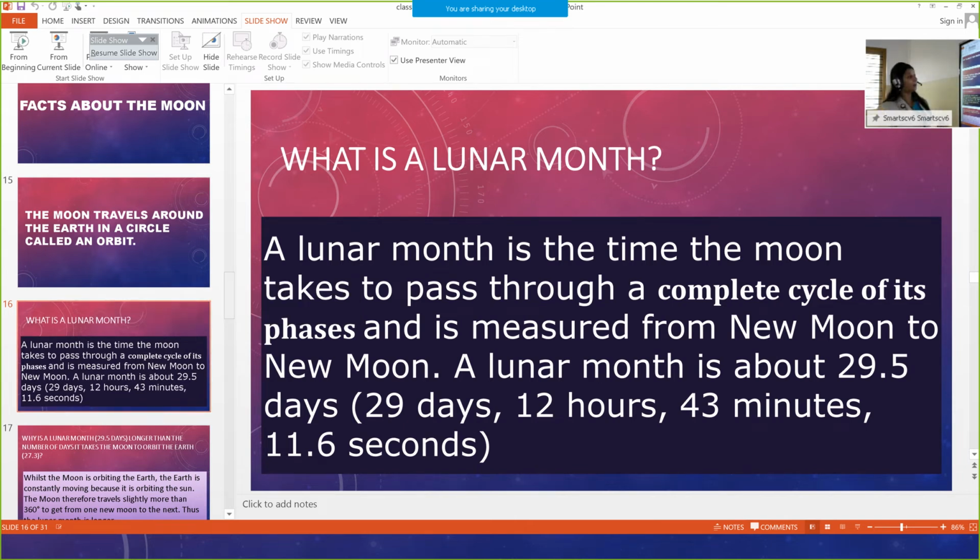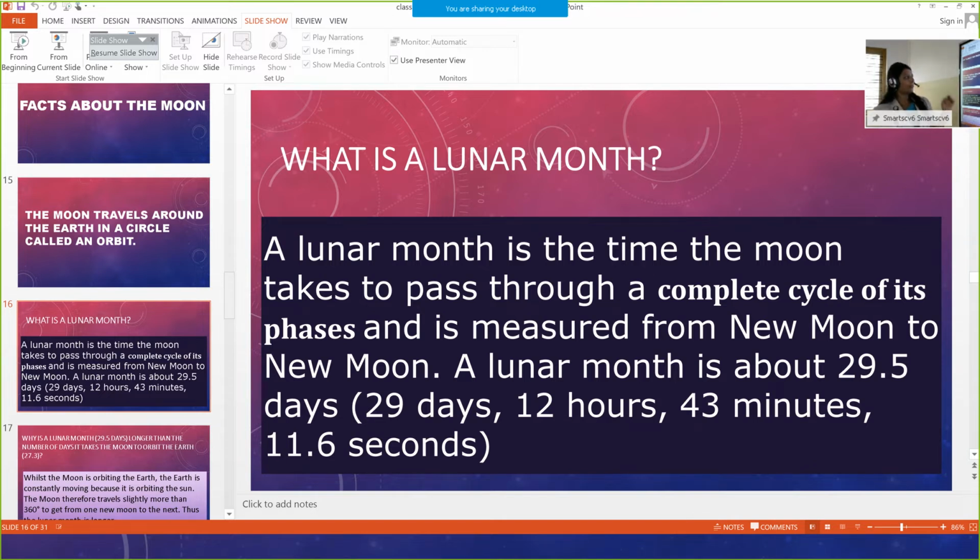What is a lunar month? A lunar month is the time the moon takes to pass through a complete cycle of its phases and is measured from new moon to new moon. A lunar month is about 29.5 days. That is 29 days, 12 hours, 43 minutes, 11.6 seconds.